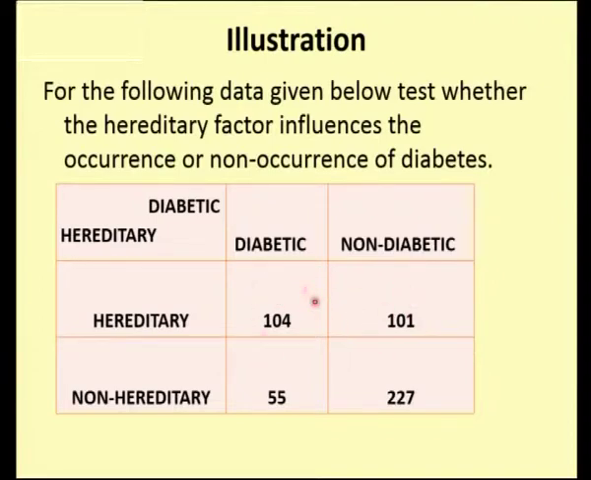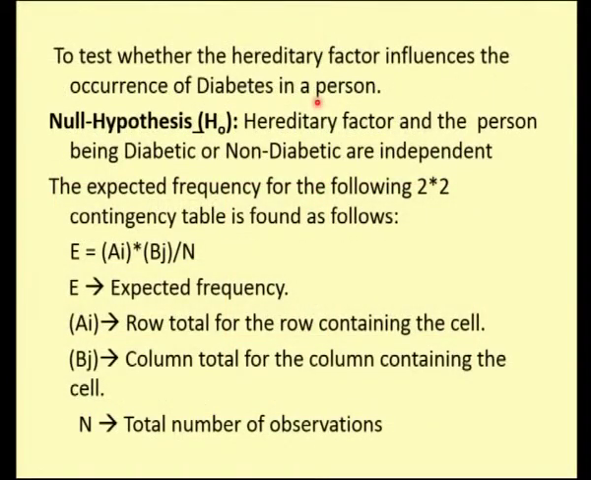find the expected frequencies. What is my hypothesis here? Whether the hereditary factor and the person being diabetic or non-diabetic are independent or not. So, whether there is any association between the hereditary factor and the person being diabetic or non-diabetic, I consider that as my null hypothesis, and I assume that those two factors, those two attributes, are independent. My alternative will be that they are dependent, that is, the hereditary factor and the person being diabetic are dependent.